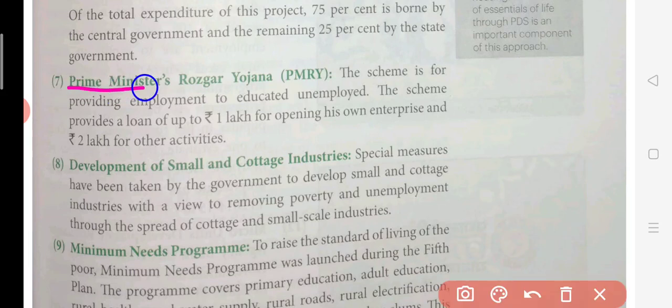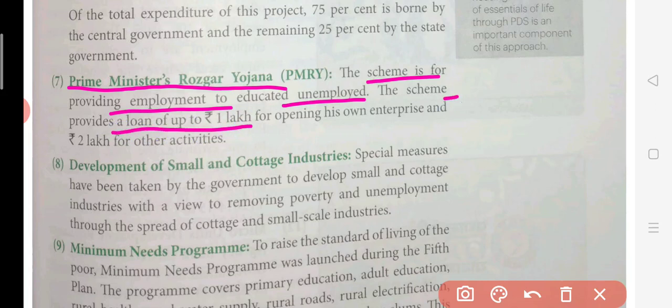Now seventh is the Prime Minister Rozgar Yojana. This scheme was again providing employment to educated people. So those people who are educated and do not have employment, this kind of Rozgar Yojana was started under the Prime Minister's name. The scheme provided a loan of up to 1 lakh for opening a new enterprise and 2 lakh for other activities. So if any person wants to start any kind of business, he will get a loan of up to 1 lakh rupees for starting his own enterprise, okay, and 2 lakhs for doing some other kind of activity.